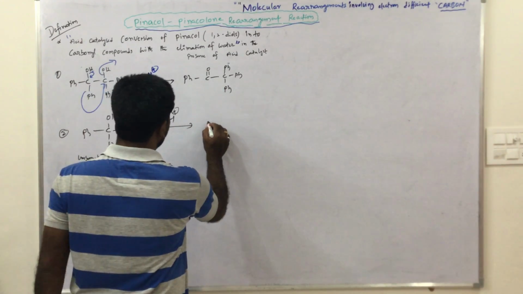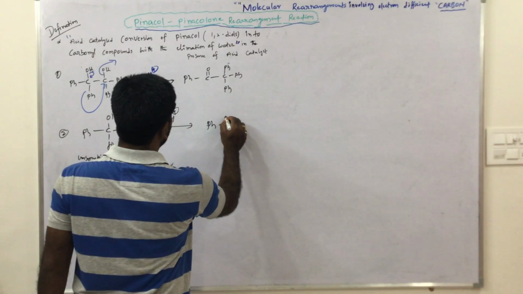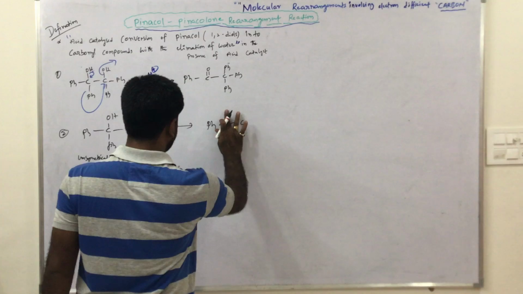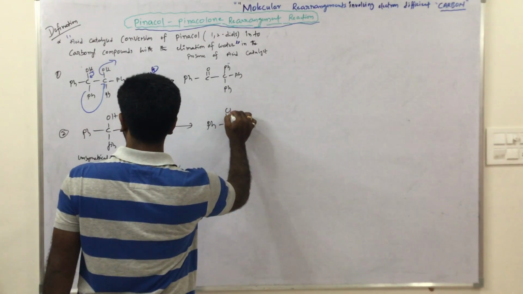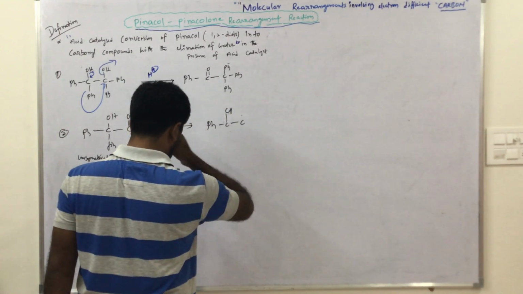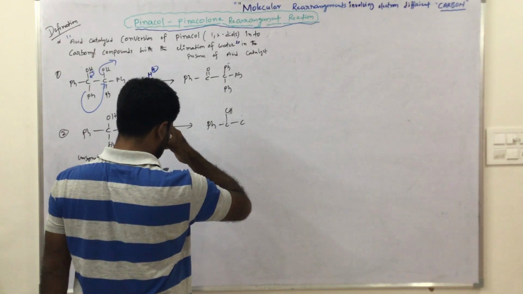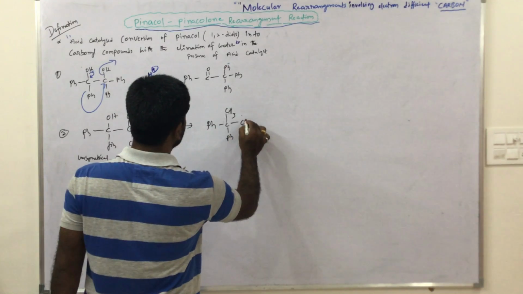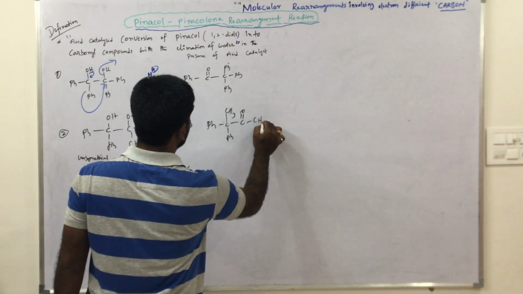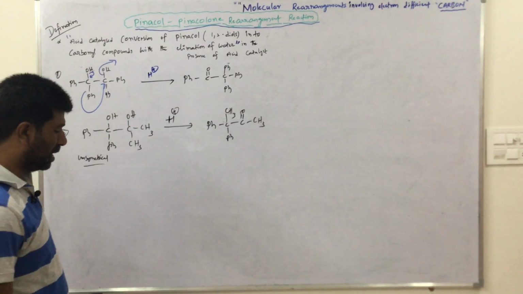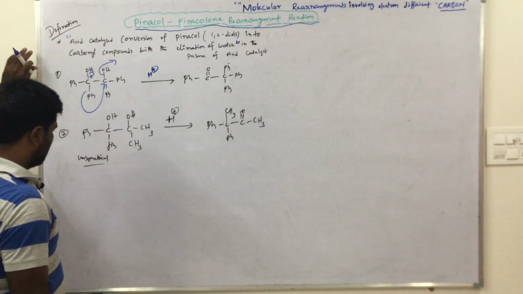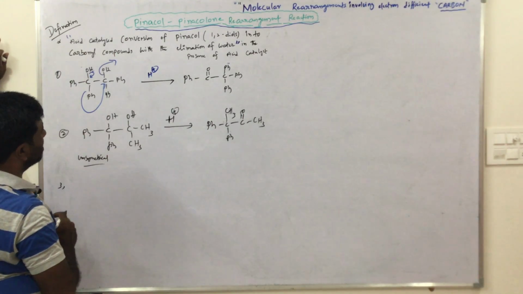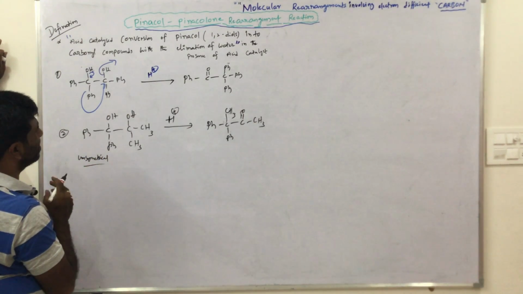Now the product is Ph, C double bond O, C, CH3. Clear? Now the third one, so all examples go this way.